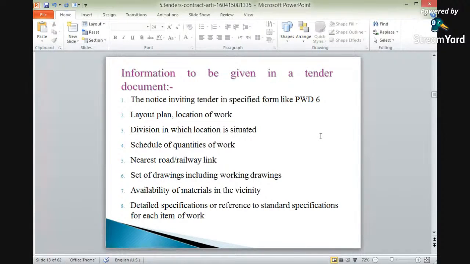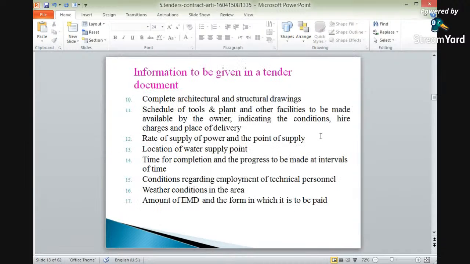Detailed specification means what the type of work is and what the various ratios are. For example, for RCC work, what will be the specification? The ratio for RCC is 1 to 4: cement, sand, and aggregates. What various tests are to be done on the materials, cement, sand, and aggregates? What quantities are required for cement, sand, and aggregates? What will be their proportions? Any test to be performed on cement, sand, and aggregates? All these descriptions will be covered in the detailed specifications.